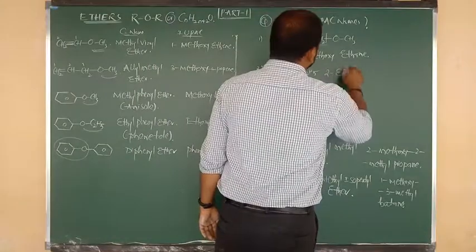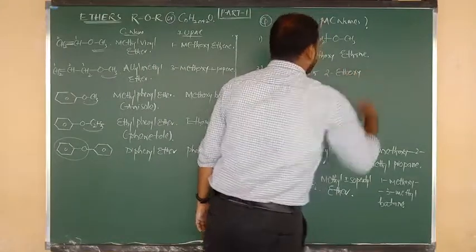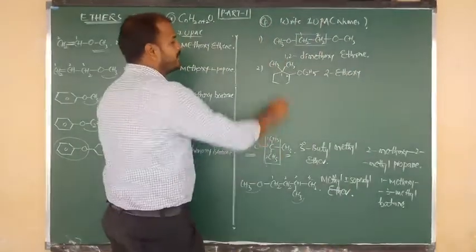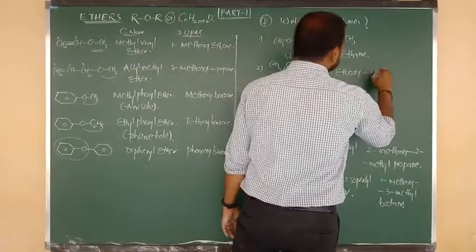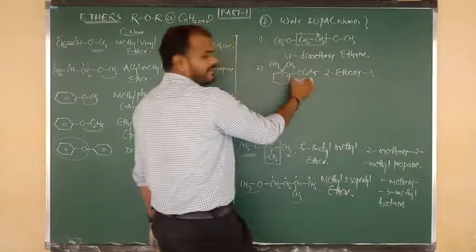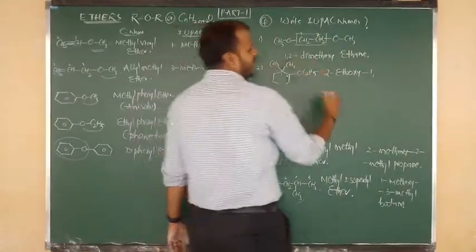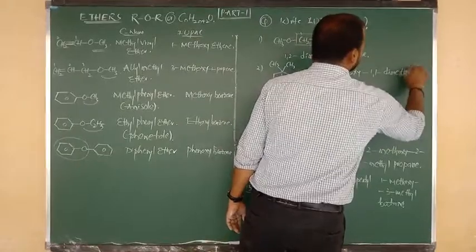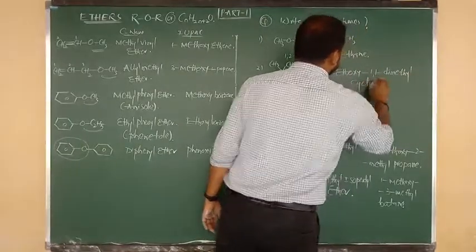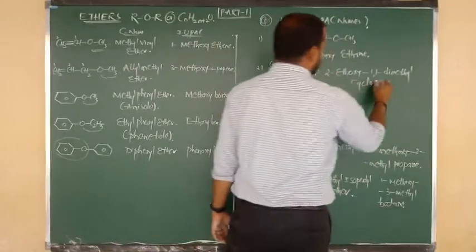So the IUPAC name of this compound is 2-ethoxy. Another two side chains are there, methyl positions are 1, so 2-ethoxy, then 1,1-dimethyl, and the remaining ring is cyclohexane, not benzene.